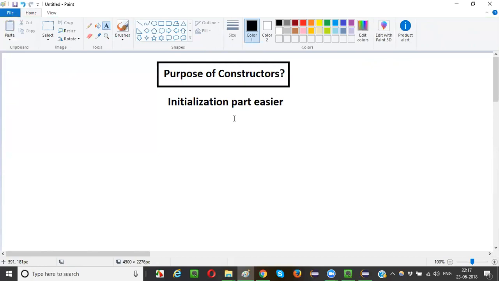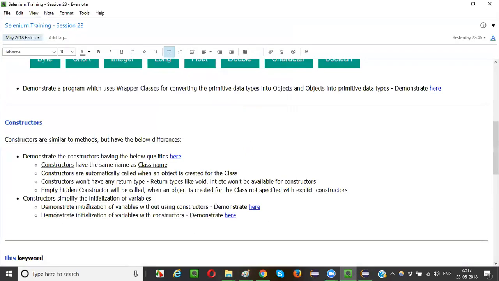I will explain that with some examples. Initialization of variables will be simplified with the help of constructors for every class.